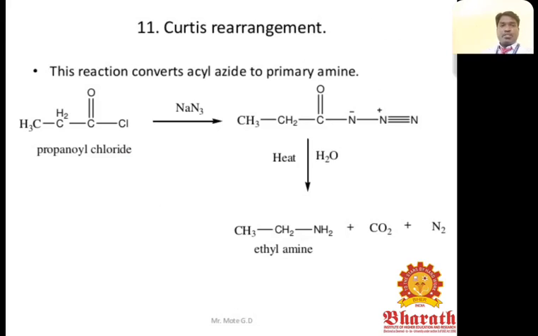In this rearrangement, the reaction converts azide to primary amine. For example, propanoyl chloride reacts with sodium azide, and some intermediate product forms, and further on hydrolysis we can get ethylamine, carbon dioxide and nitrogen.